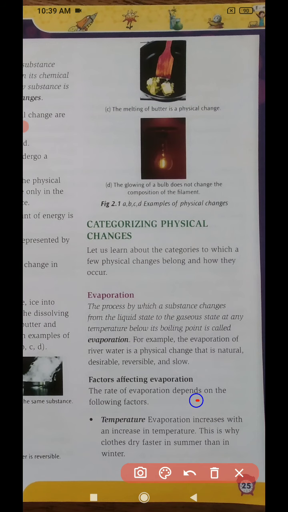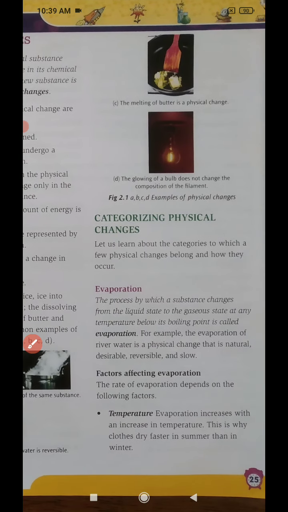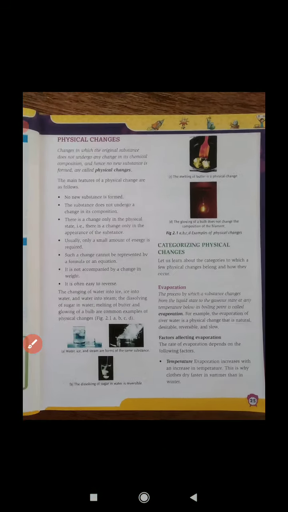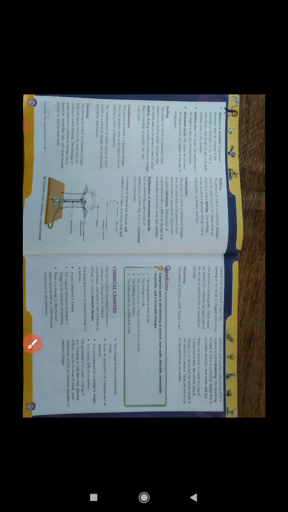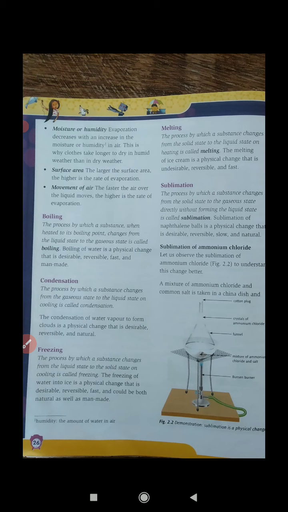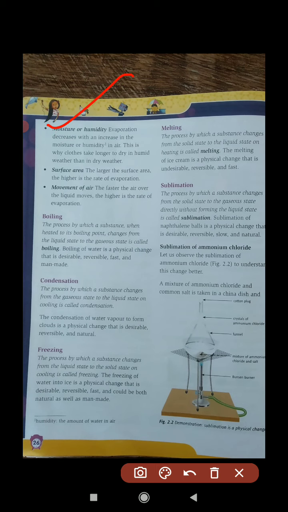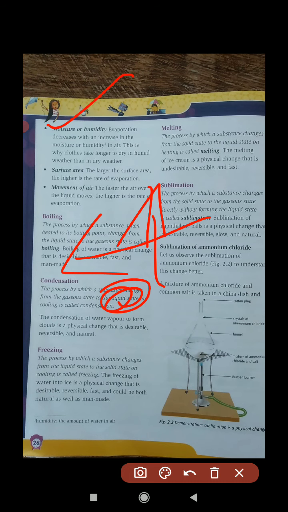Now students, factors affecting evaporation. First is temperature. Second is moisture or humidity. Evaporation decreases if there is more humidity in the air. If air is dry, it needs water molecules, so when dry air moves, it will take more water molecules, and evaporation is fast. But if moist air already has some water molecules in it, the process will be slow. So always use your basic concept, then you can easily understand.